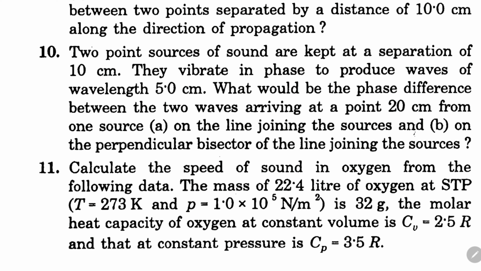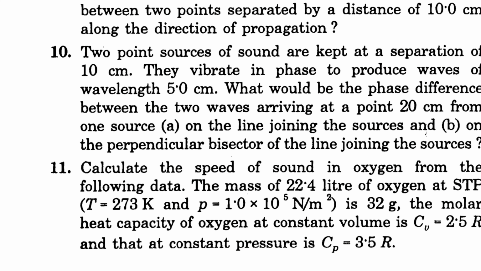In question number 10, we have 2 point sources of sound which are kept at a separation of 10 centimeter. Now they vibrate in phase to produce waves of wavelength 5 centimeter. So what will be the phase difference between two waves arriving at a point 20 centimeter from one source? Now A is on the line joining the source and B is on the perpendicular bisector. So this is the 10th one.